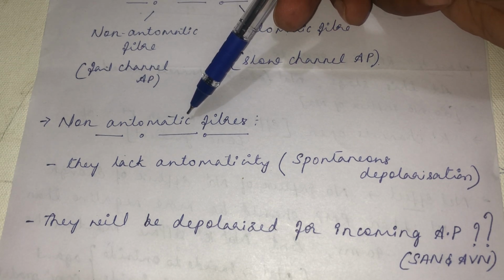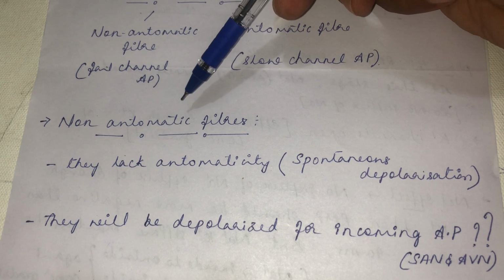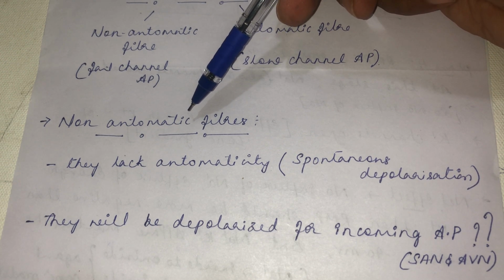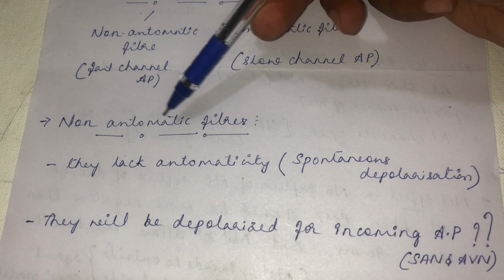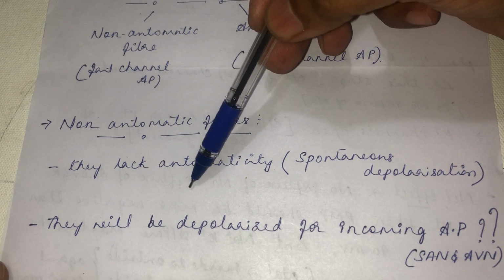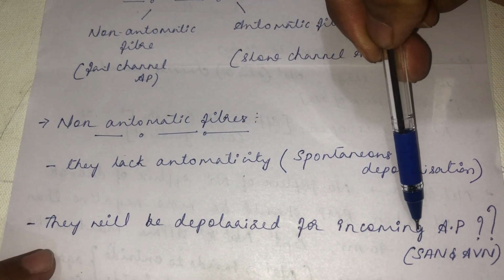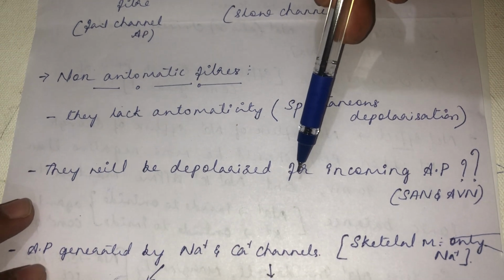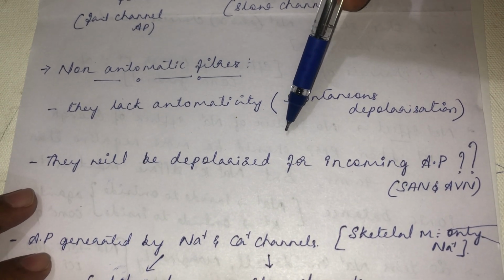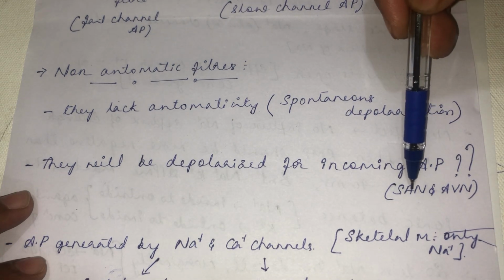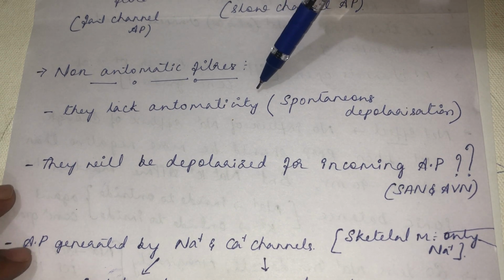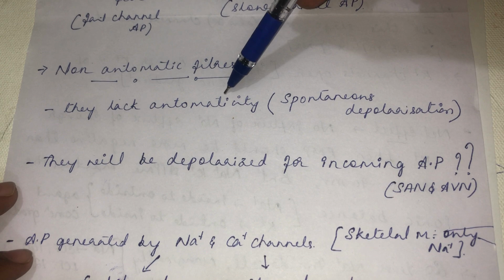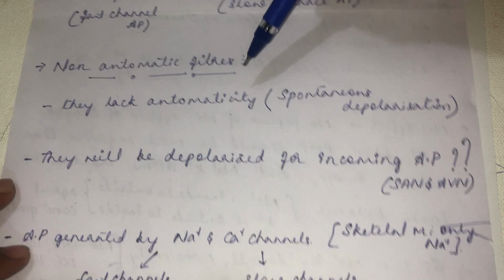Like the nervous system, for example the parasympathetic and sympathetic nervous system, it conveys the information. Once an action potential comes there and stimulates it, it will release the neurotransmitter, and then it will convey the action potential. Likewise, in the non-automatic fiber also, they will be depolarized by an incoming action potential. This action potential will be generated from the SA node or from the AV node, then that action potential will come and activate this non-automatic fiber. So it lacks the property of automaticity, so on its own it cannot generate an impulse.